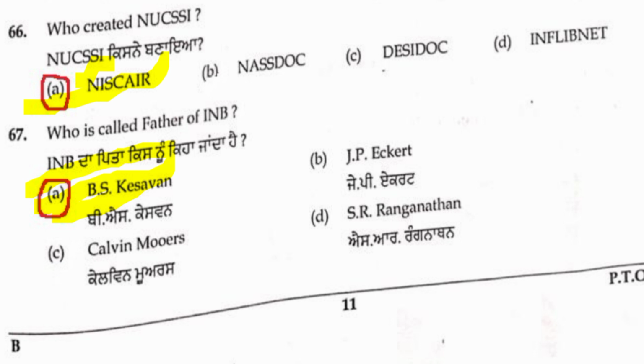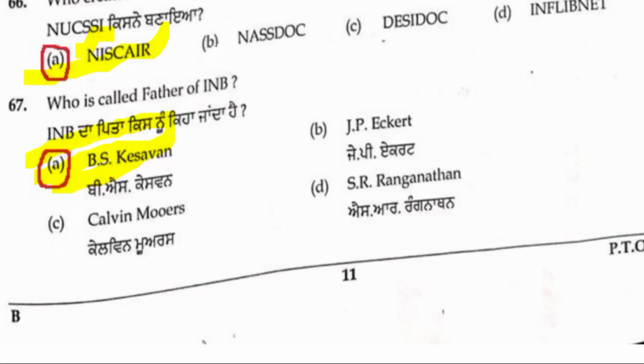Next, 67th: who is called the father of INB, the Indian National Bibliography? B.S. Keshavan is the right answer, friends. Out of 4 options, A is the right one. 67th, A is the correct option. Once again, I am explaining that this is the tentative answer key, not the final answer key. I am giving answers based on my knowledge. So B.S. Keshavan is the right answer. The other options are Kelvin Morse, S.R. Ranganathan, and Eckert. So A is the right option. 67th question, A is the correct answer.